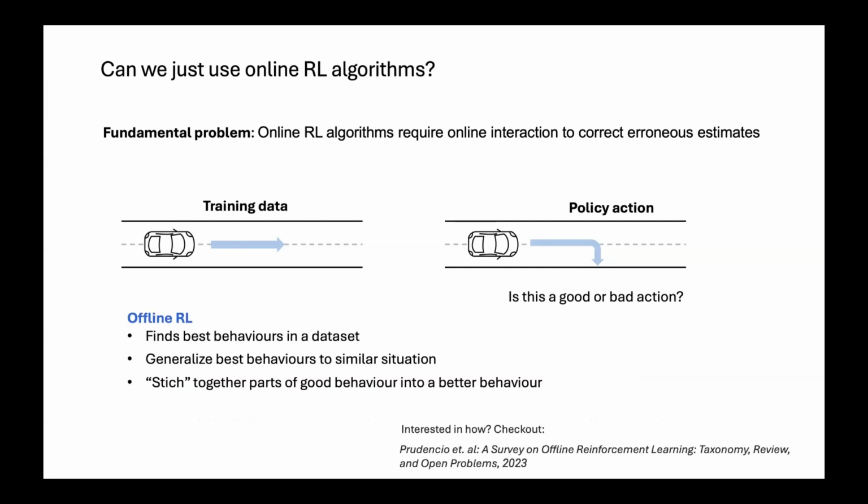So what we want from offline RL algorithms, just to give you a high-level intuition, is first, of course, to find the best behaviors in data sets and filter out the bad behaviors. Then generalize the best behaviors to similar situations that we've seen in the data set. And finally, also stitch together different parts of good behavior to hopefully combine them into a better behavior. We don't have time to go into the detail of how the methodology works, because by now there is a large variety of offline RL algorithms. But if anybody is interested after this talk, I can really recommend this survey from 2023.